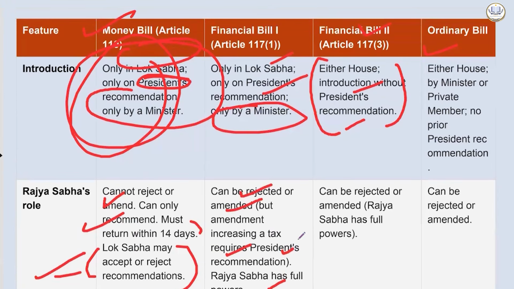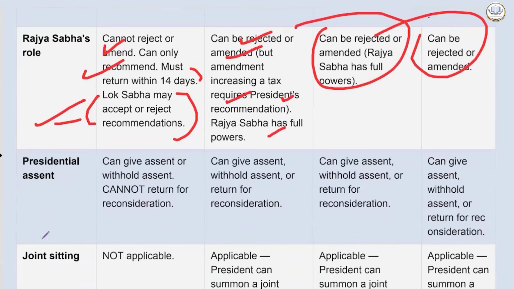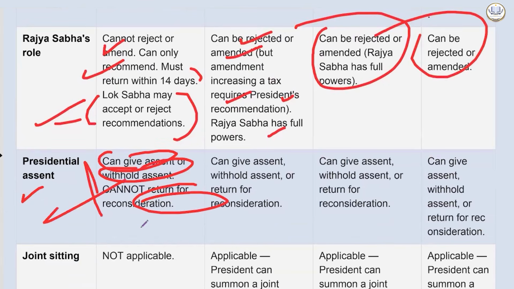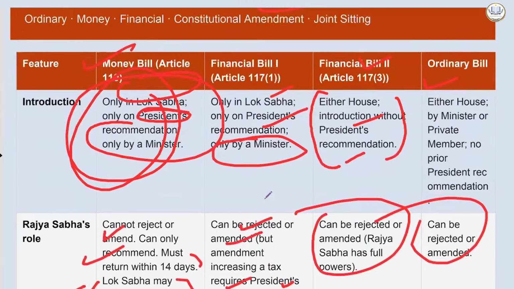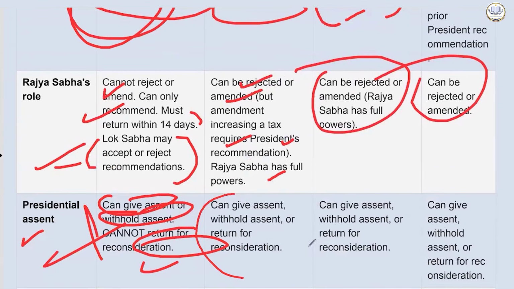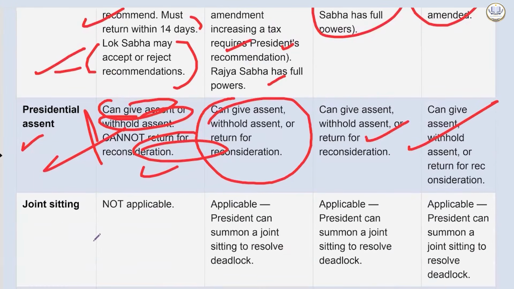समझ गए? Financial bill 2 can be rejected or amended. ये तो है, can be rejected or amended. Presidential assent: the president can give assent or withhold assent, cannot return for reconsideration. या तो you give it या don't give it. You can't return it. In terms of financial bill 1, can give assent, withhold assent or return भी, same. ठीक है.